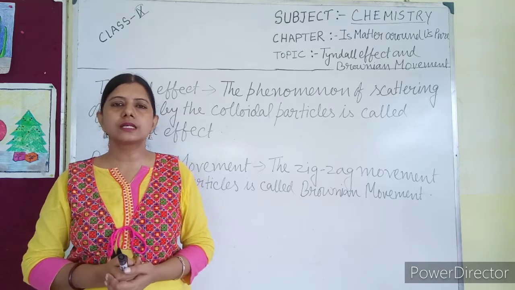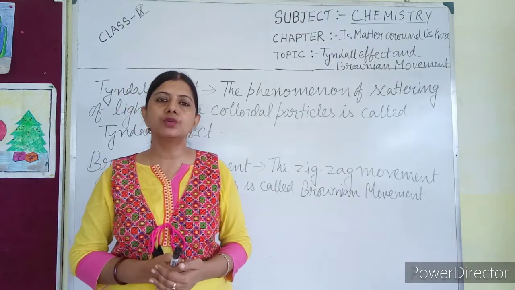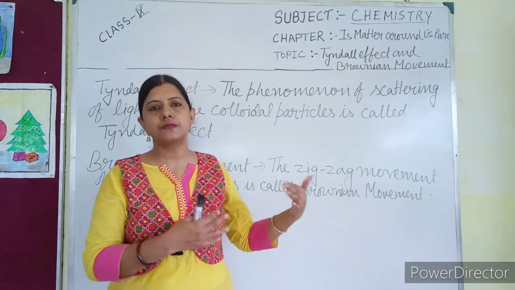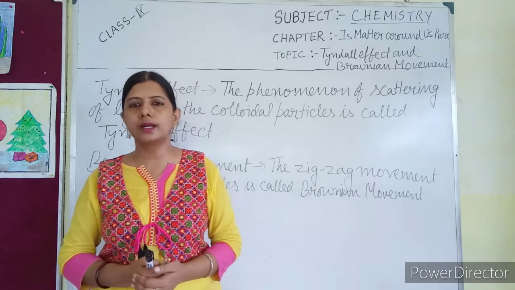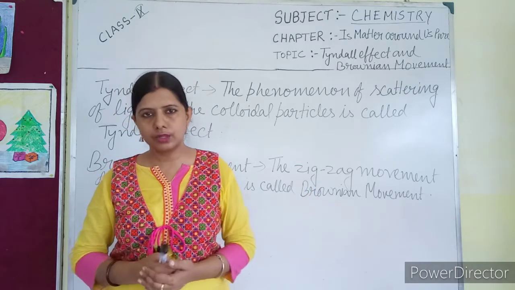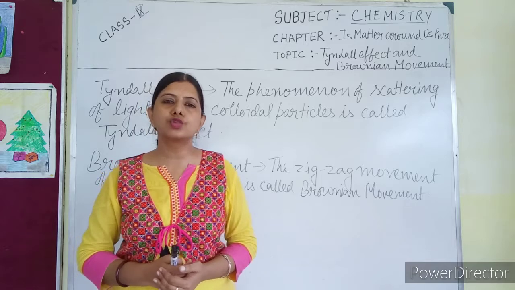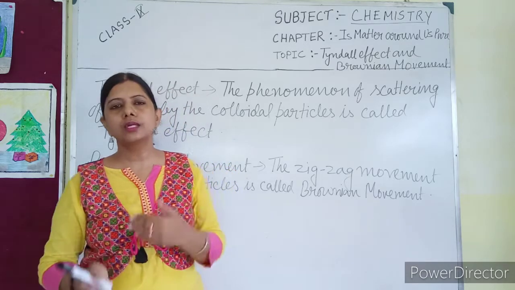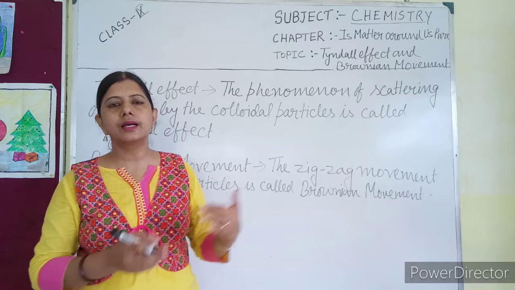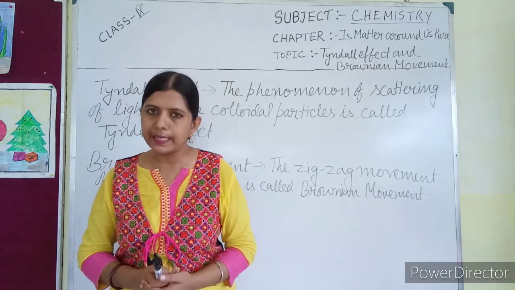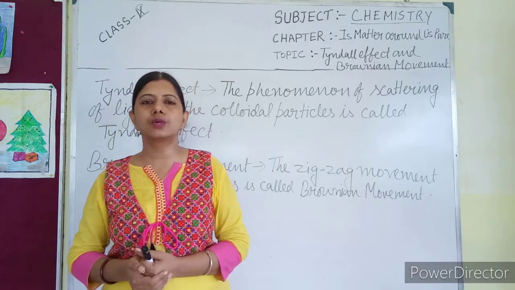The name of this effect came from the scientist who first observed this phenomenon and wrote about it. The name of the scientist is John Tyndall. According to the name John Tyndall, the effect is known as the Tyndall effect and the cone formed is known as the Tyndall cone.